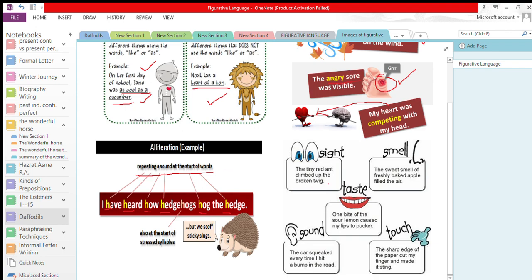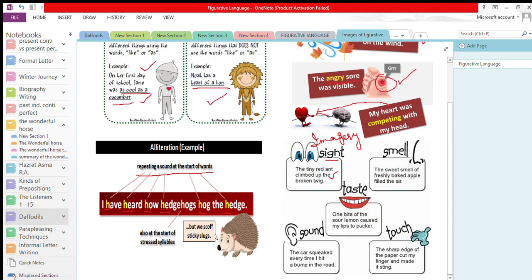So here we have the example of imagery. Now, what is imagery? Imagery includes sight, smell, taste, sound, and touch. Imagery is the construction of details used to create mental images. Now, the mental images can be of sight. In this example, the tiny red ant climbed up the broken twig. You can imagine in your mind, you can create this image.